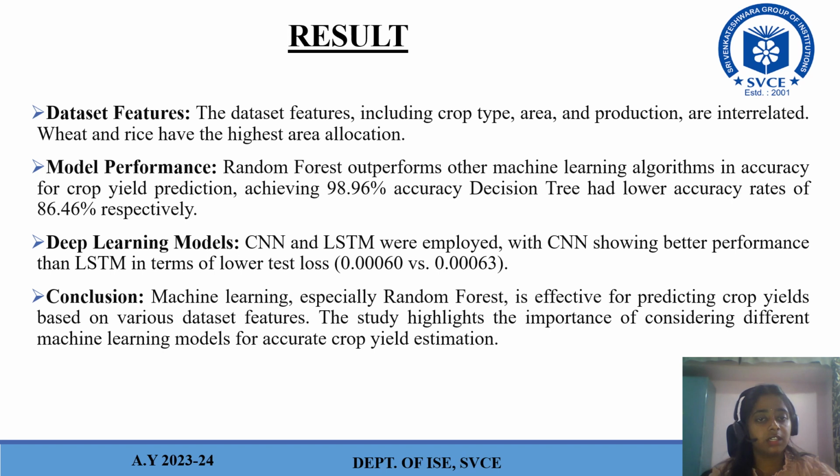Moving on to the deep learning models, CNN and LSTM were employed, with CNN showing better performance than LSTM in terms of lower test loss. So here we could see that in deep learning, convolutional neural networks perform better than LSTM. In conclusion, machine learning, especially random forest, is effective for crop yield predictions based on various dataset features.